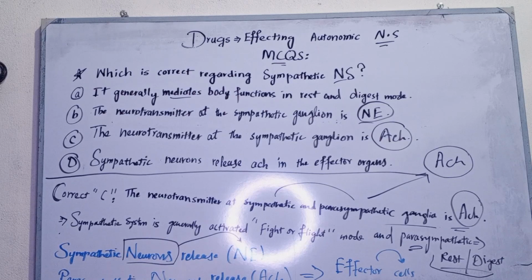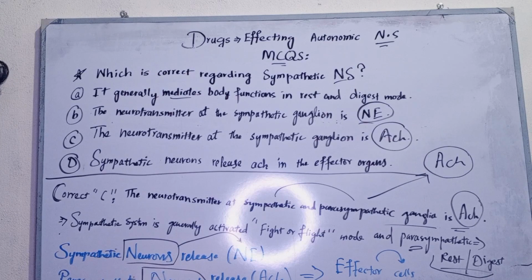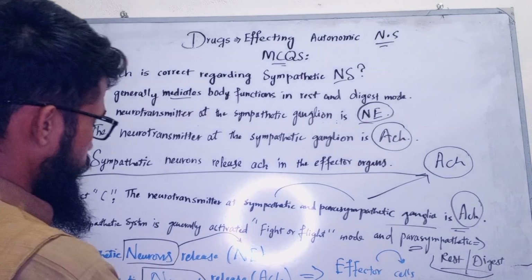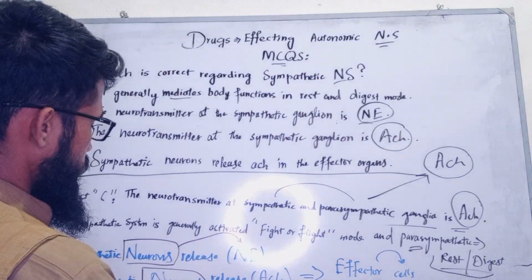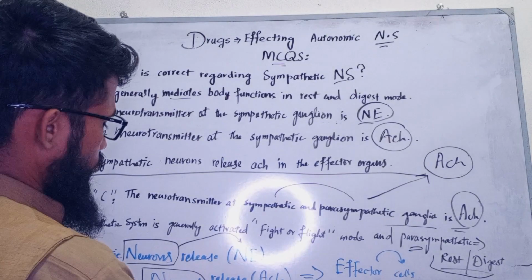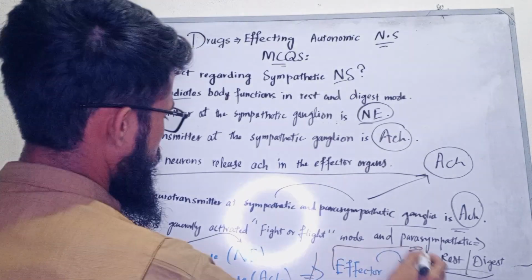Neurons of parasympathetic nervous system always release acetylcholine. Okay. And what an effector cells.